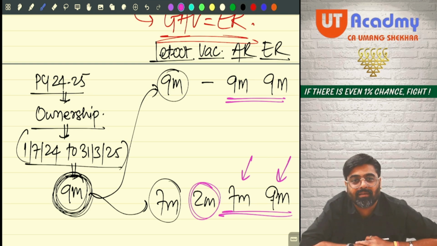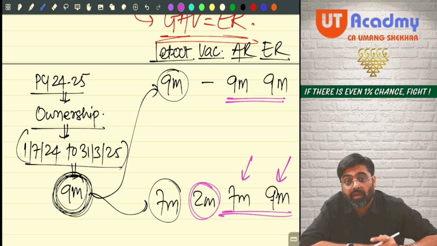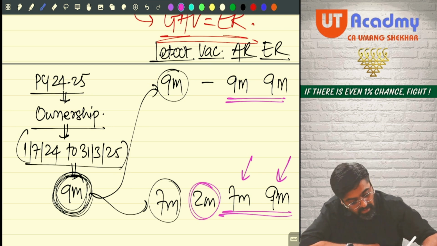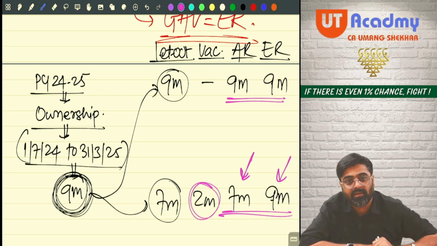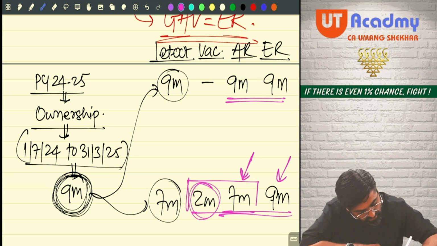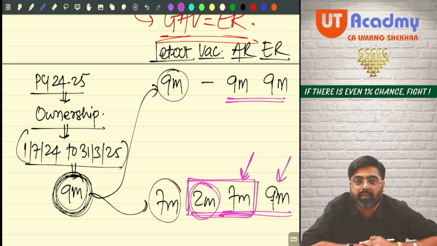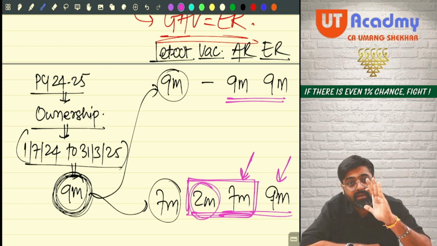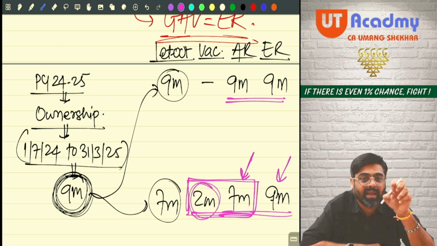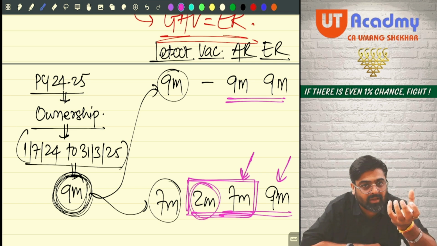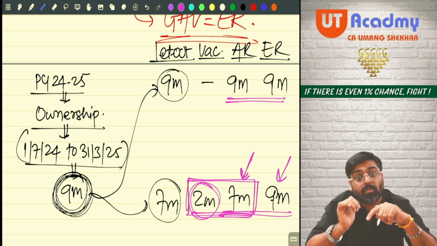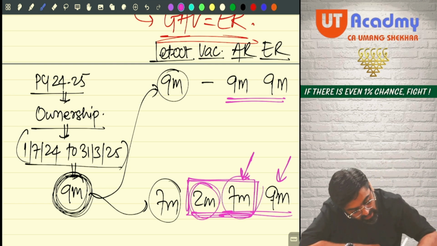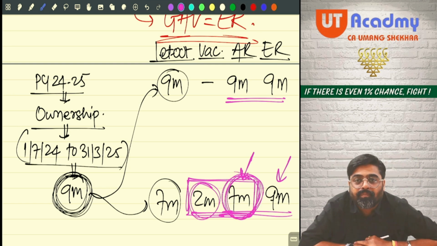But what if a vacancy of 2 months is there and my actual rent is lower than expected rent? What I will do is add the vacancy period rent to my actual rent and check the total. If by adding the vacancy period rent to my actual rent, the total is equal to or more than my expected rent, still I will take actual rent as my GAV.